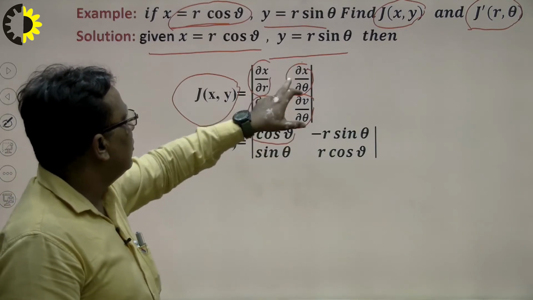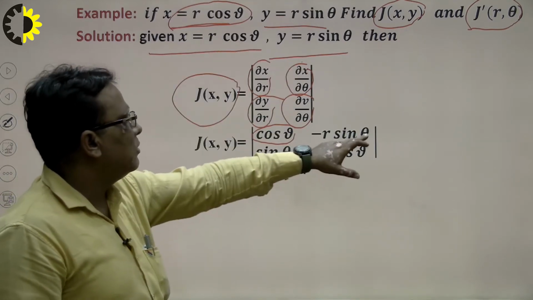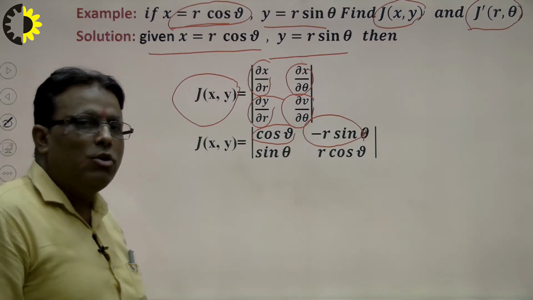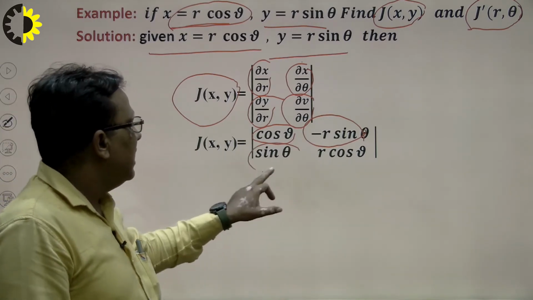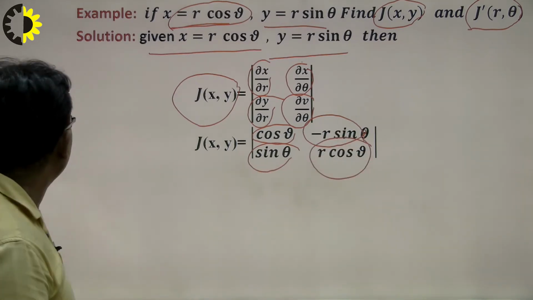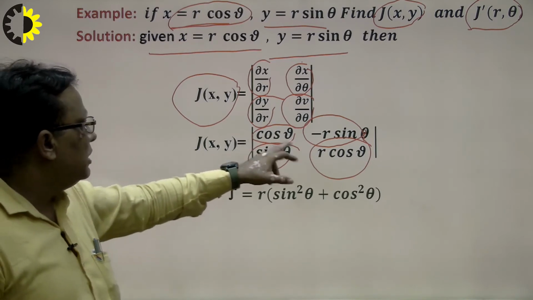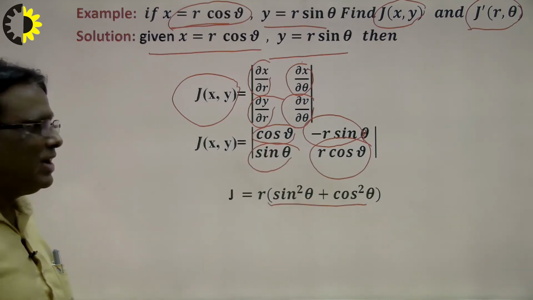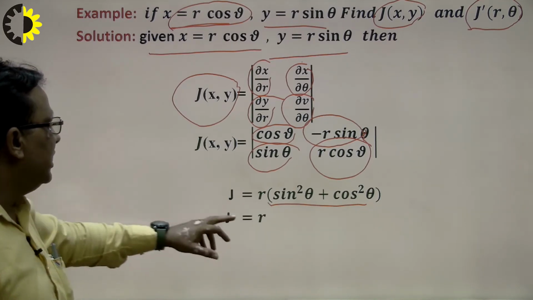Now del x upon del theta is minus r sin theta, so I write here. In the same way, del y over del r represents sin theta, and del y over del theta represents r cos theta. Suppose we cross multiply, so this will be r sin square theta plus r cos square theta, and this is equal to 1. So what will be the result here? The result will be j is equal to r.